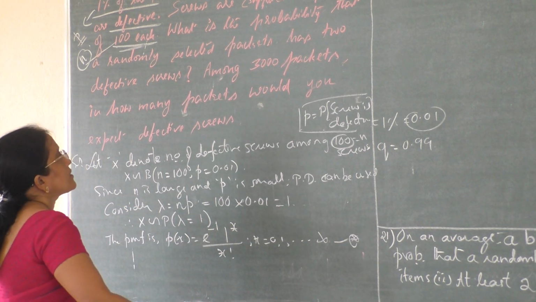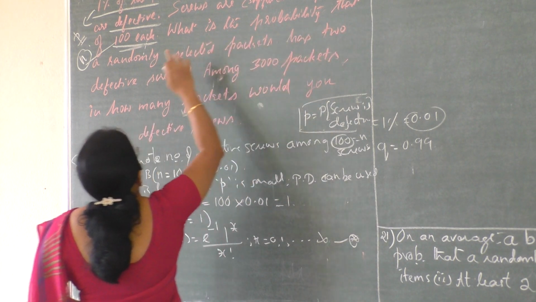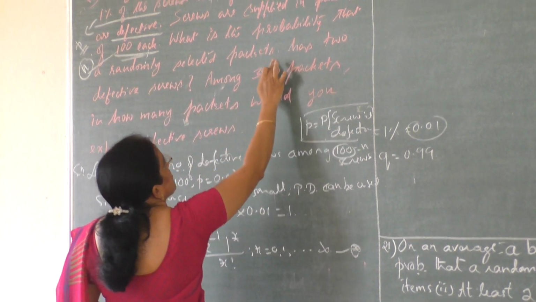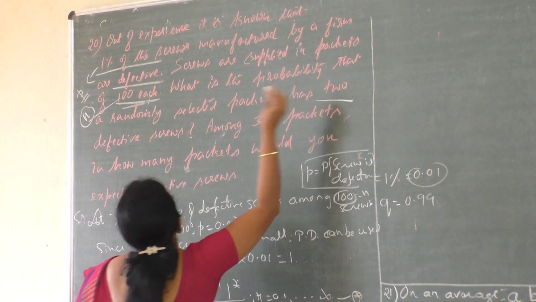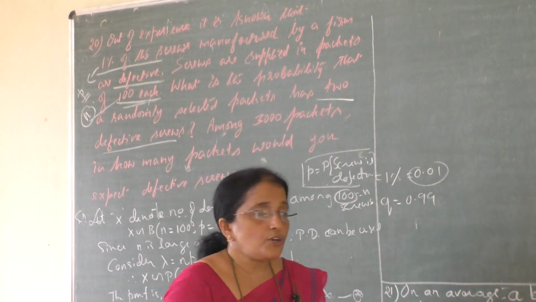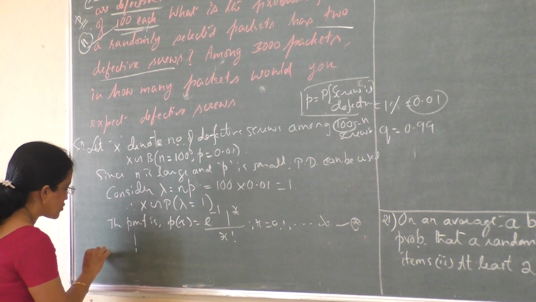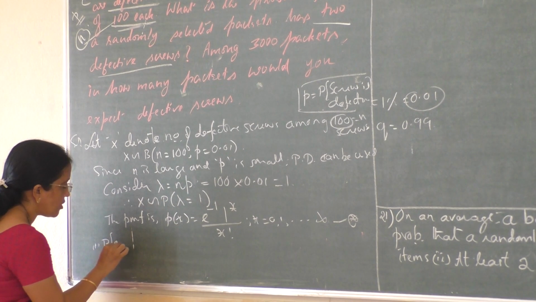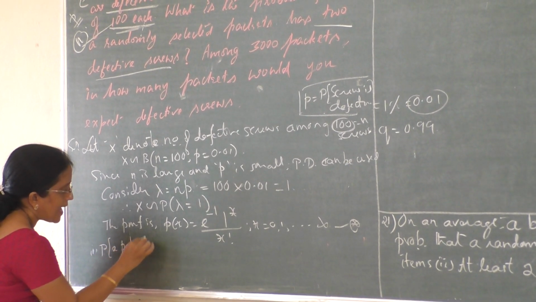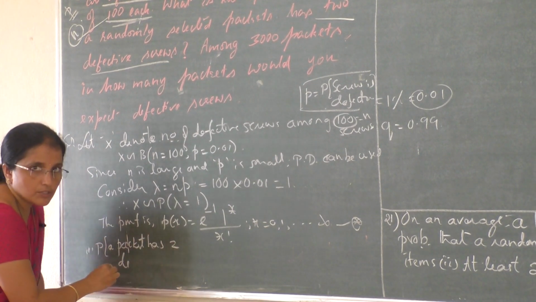Next, the question asked is: what is the probability that a randomly selected packet has 2 defective screws? How many screws? 2 defective screws. Therefore, we can write it as question number 1: probability that a packet has 2 defective screws.